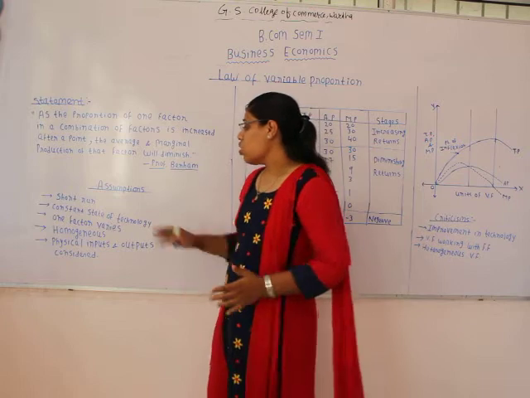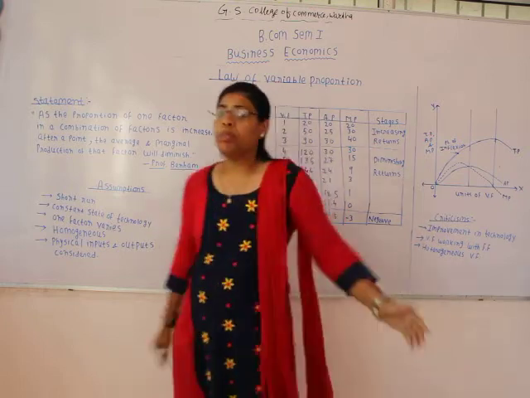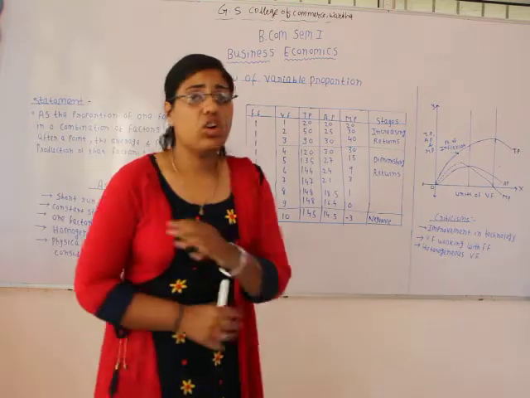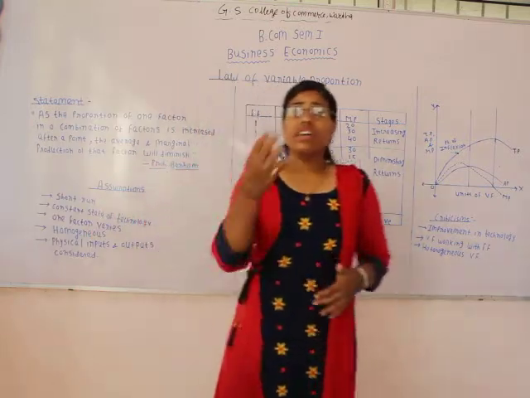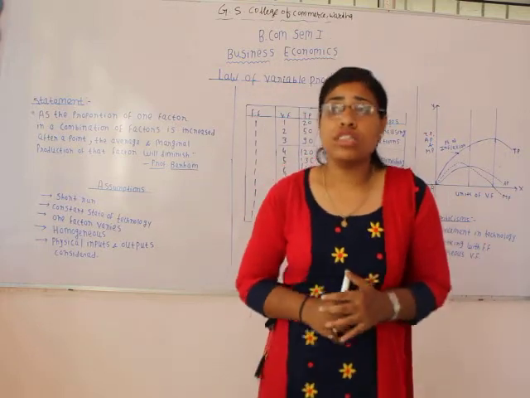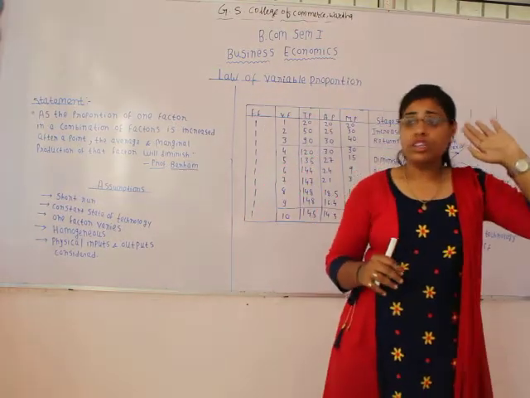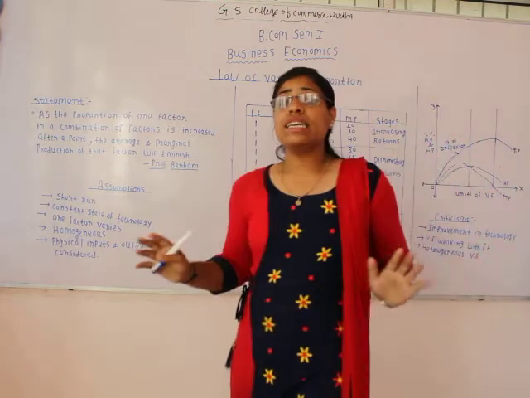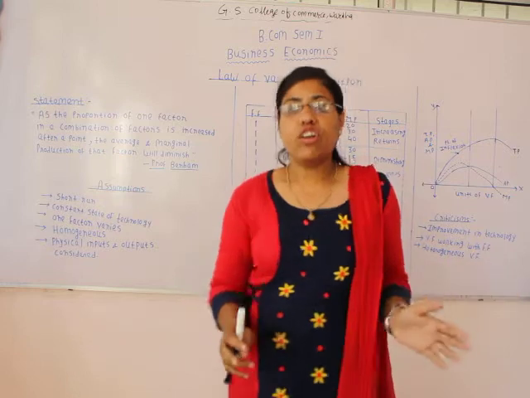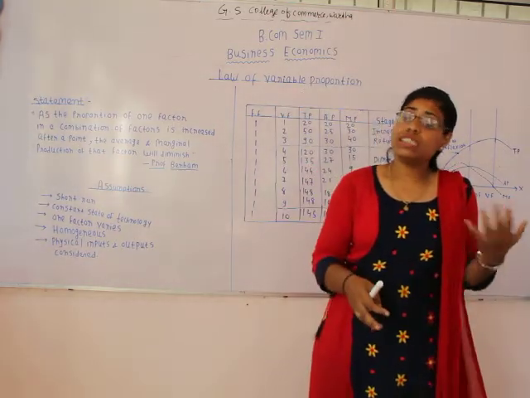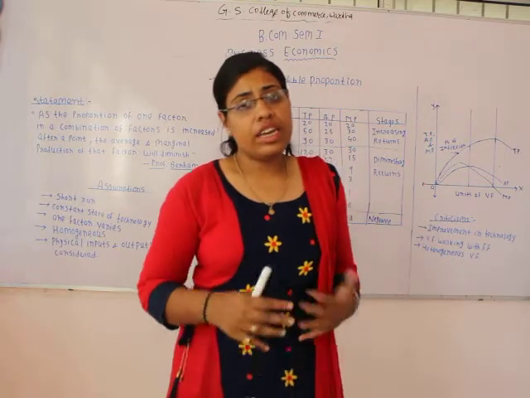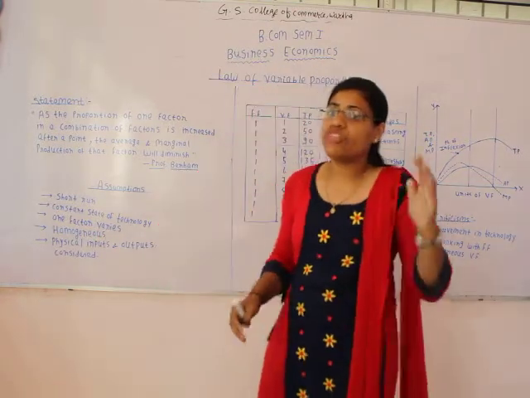The next one is constant state of technology. In the law of variable proportion, we assume that the state of technology is constant. Means whatever method or technology is being used in the production process would be used throughout the production process. There will not be any change in the state of technology, because if the state of technology changes, output will also change. So here we assume a constant state of technology.